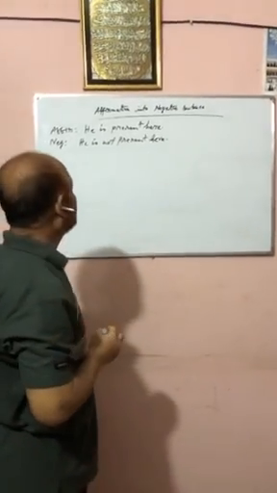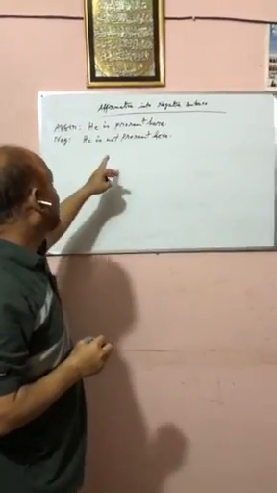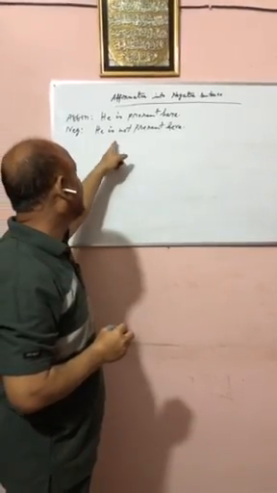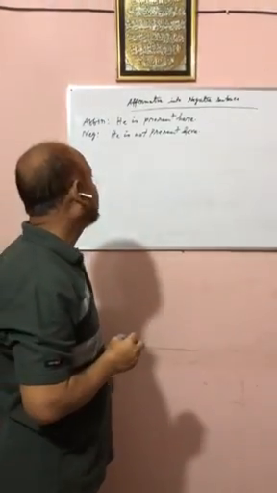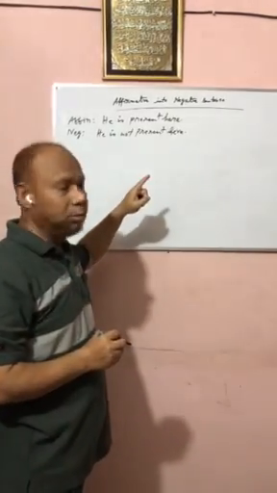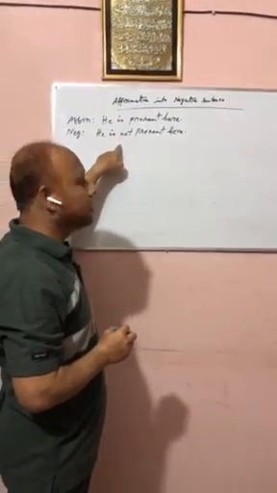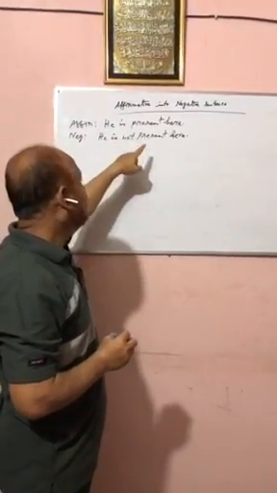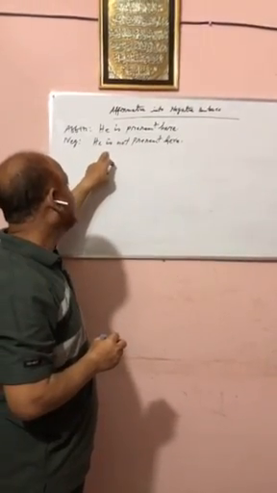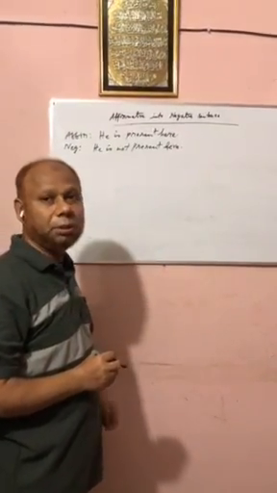We can change an affirmative sentence into negative by using not after the auxiliary verb. Here the meaning is changed. "He is present here" is true, but when we have made it negative, "He is not present here," the meaning has been changed.